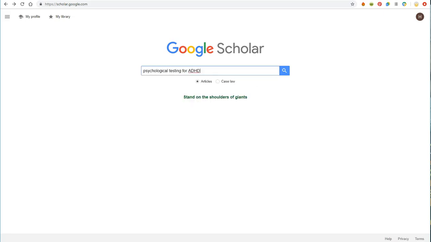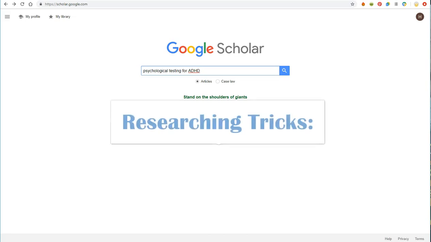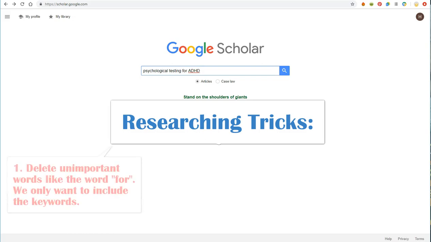You can simply type the phrase into the search bar, but your search results would be better if you used a few researching tricks. Let's try a few. First, I'm going to delete the unimportant word "for." The database will be looking for articles that include the word "for" if you include it.